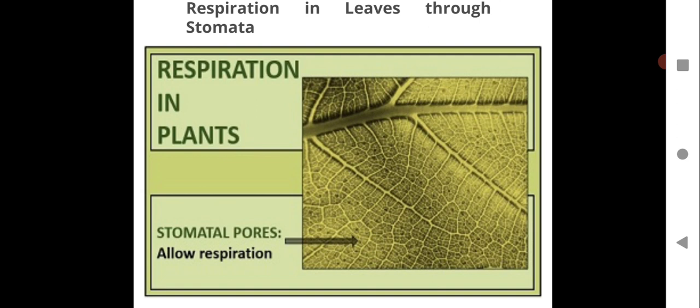Here you can see a fine opening, very fine pores. Those are stomatal pores that allow respiration. These stomatal pores are very fine openings. You have to magnify under a microscope to see that the leaves have very tiny pores. I hope this is clear.